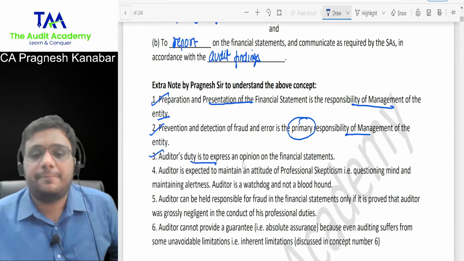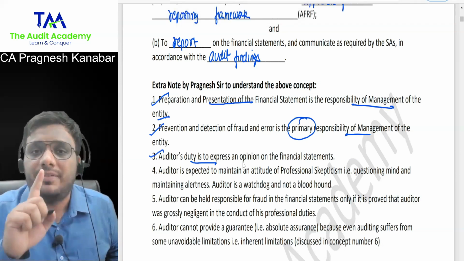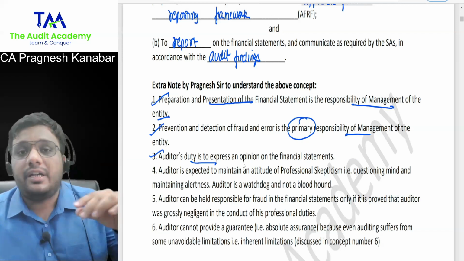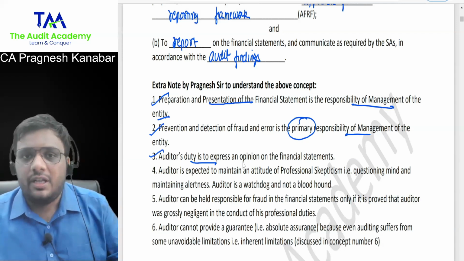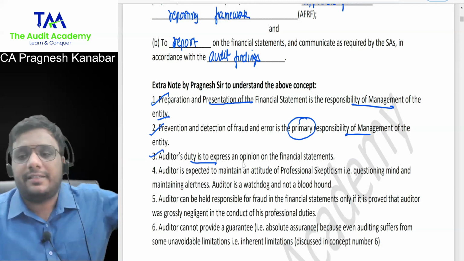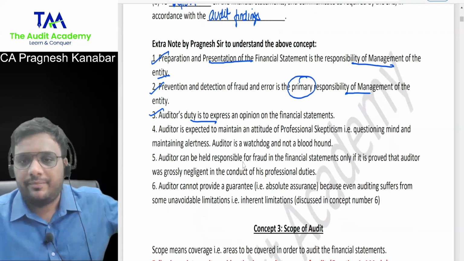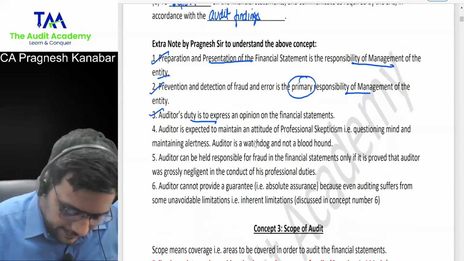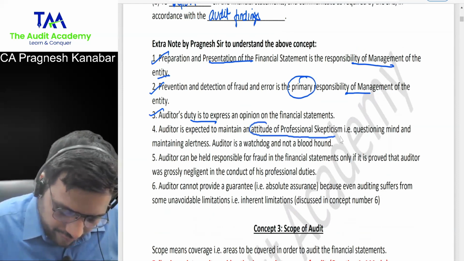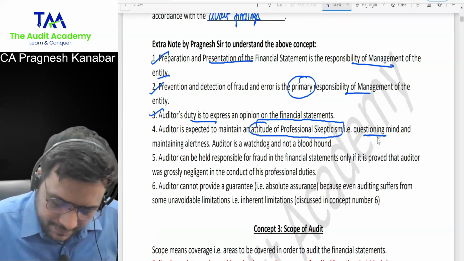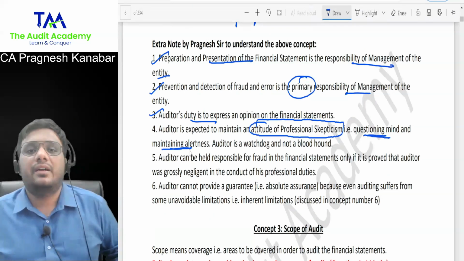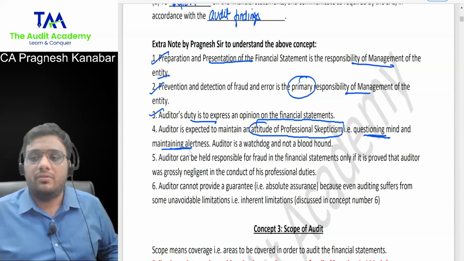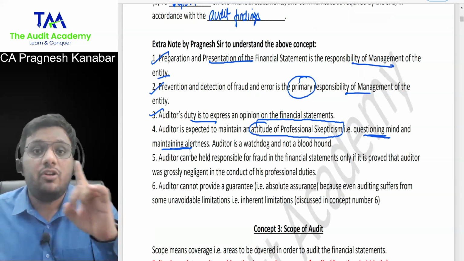Auditor's duty is to express an opinion on the financial statements. Let me be very clear that auditor was not appointed to detect fraud. Auditor was appointed to express an opinion on the financial statements. So his main duty is always to express an opinion on the financial statements. And when auditor is performing his work, auditor is expected to maintain an attitude of professional skepticism. That means work with a questioning mind and maintaining alertness. You would have heard a famous line in audit that auditor is a watchdog and not a bloodhound. He needs to work with a questioning mind and not a suspicious mind.